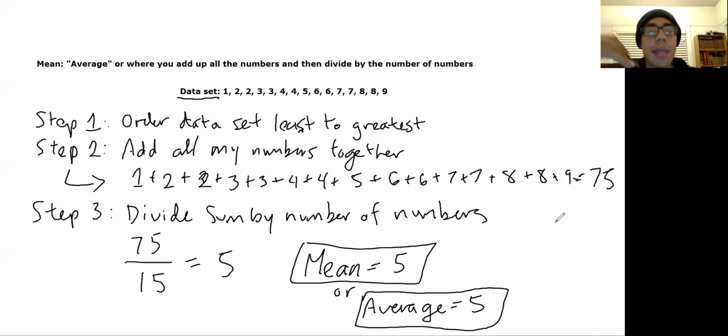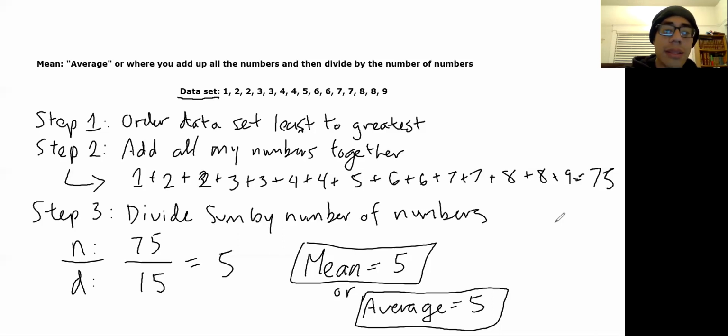Well, I'm going to count how many numbers I added together, and that's going to be my denominator. I'm going to put an n here to symbolize numerator, which is the number on top. I'm going to put a d here to symbolize denominator, right? The numerator is I added all of the numbers, and the denominator I got by counting the number of numbers in my data set.